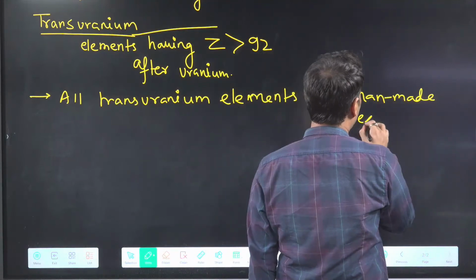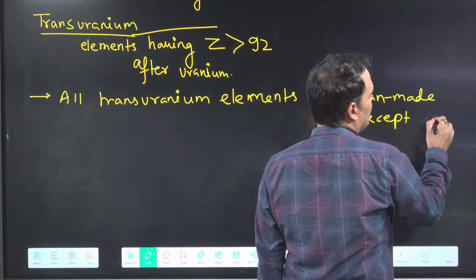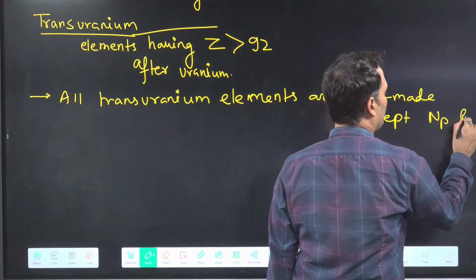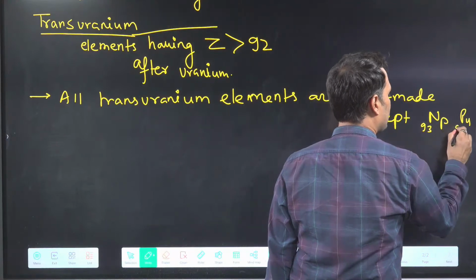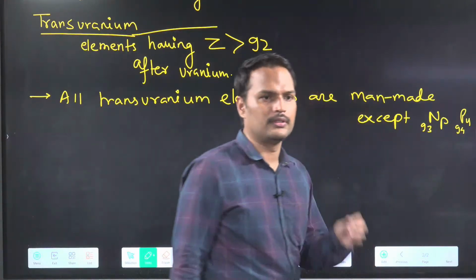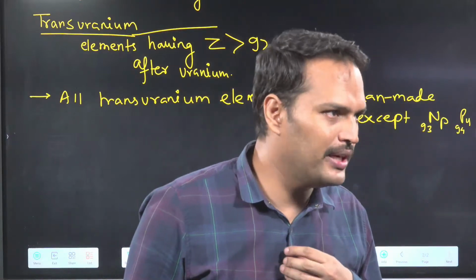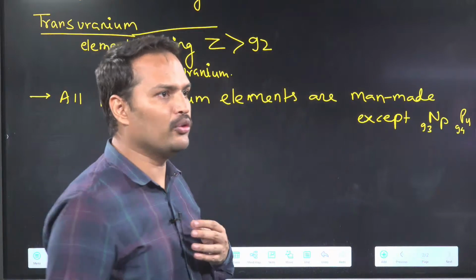But there is an exception, except 93, 94. Do you remember that thing? Neptunium and plutonium, 93, 94. So that means man-made is after 95.